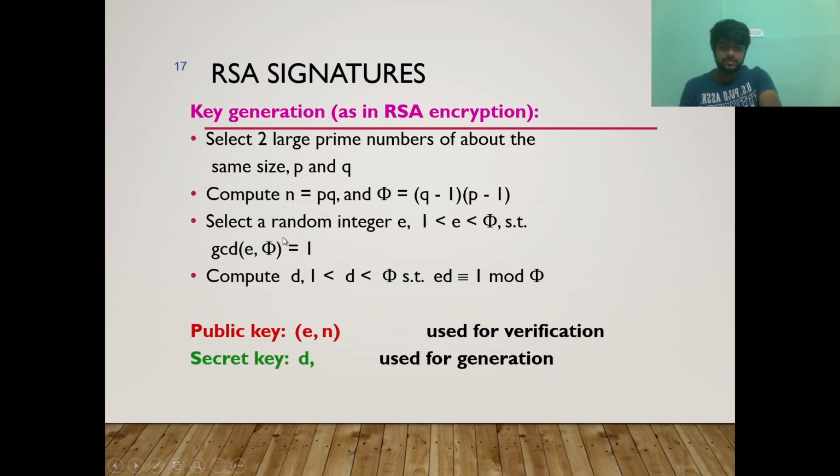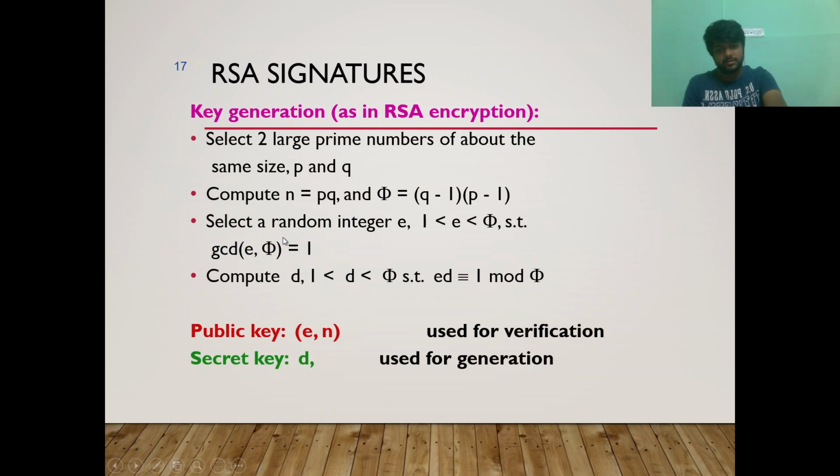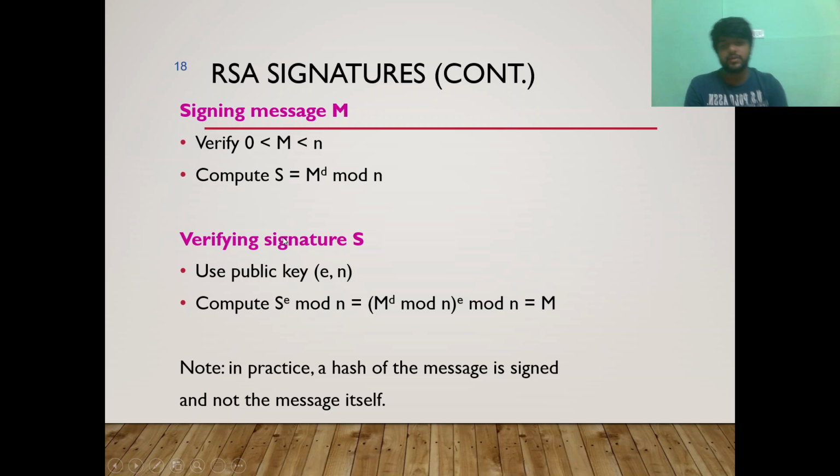So, RSA signatures. As we have already seen, this is a whole algorithm we have seen before, so it is just a revision. We took two large prime numbers, P and Q, one of 512 bits and one of 2048 bits. Then we used them to find the phi function, and the keys generated would be in the range of 1 to phi. Then we computed the keys, and we got two public values, E and N, and one secret key, D.